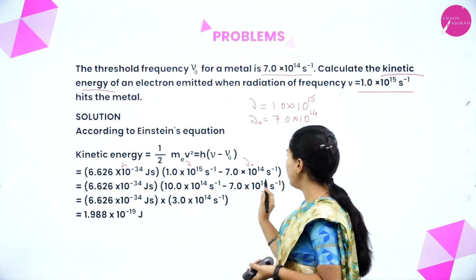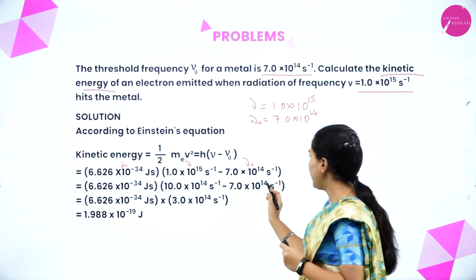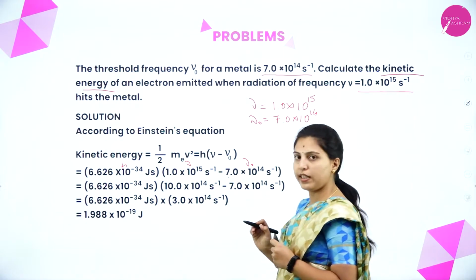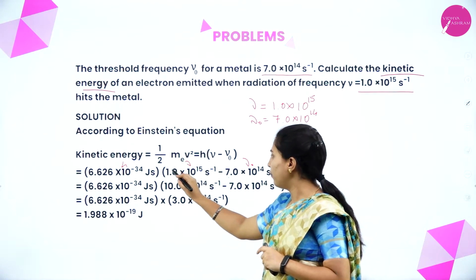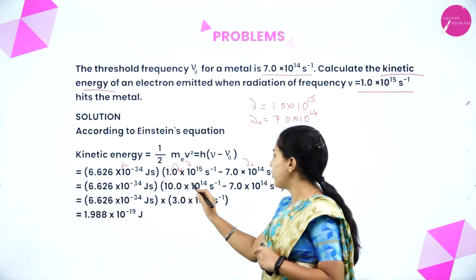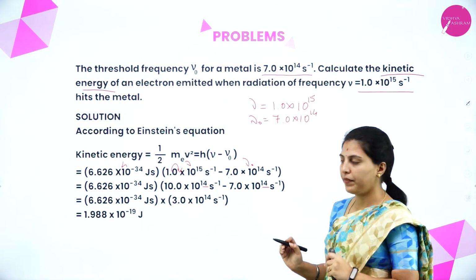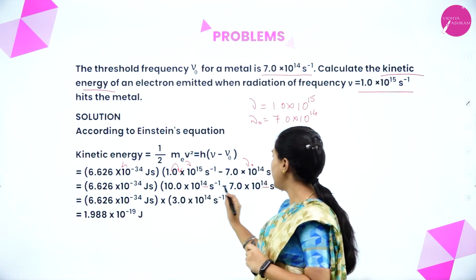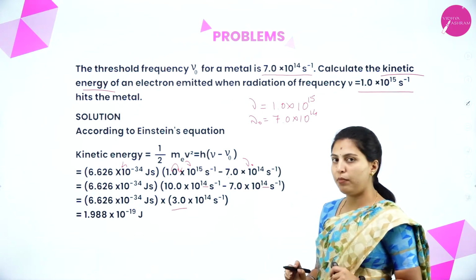Before that we have to equalize this one. When we are subtracting the powers, it should be equivalent. See here 15, 14 is there. So, we have to reduce both to 14 only. So, we are converting here, so we will get 10.0. By that, we will get 14, 14 equivalent. After that, we will subtract 10 minus 7 is 3. 10 to the power 14 is common.